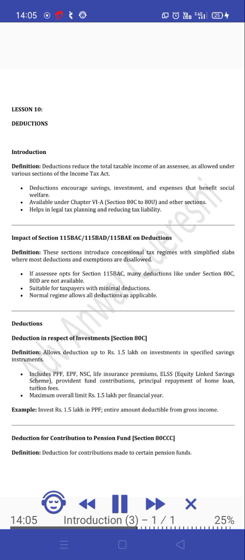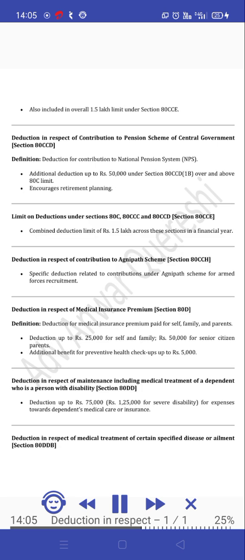Deduction for contribution to pension fund, Section 80CCC. Definition. Deduction for contributions made to certain pension funds. Also included in the overall 1.5 lakh limit under Section 80CCE. Deduction in respect of contribution to pension scheme of central government, Section 80CCD. Definition. Deduction for contribution to National Pension System, NPS. Additional deduction up to 50,000 rupees under Section 80CCD(1B) over and above the 80C limit.